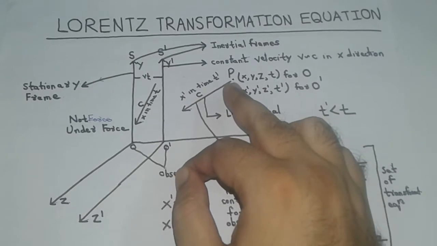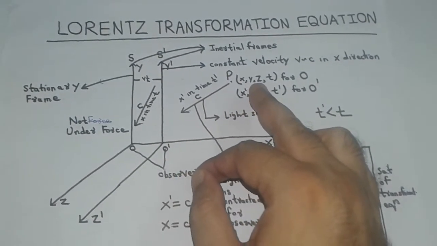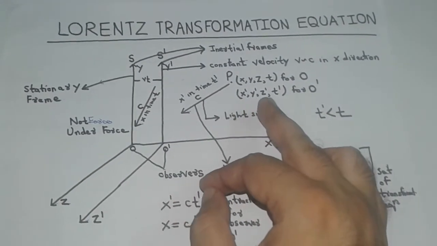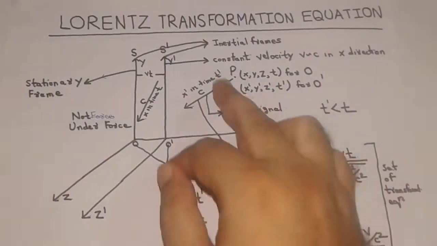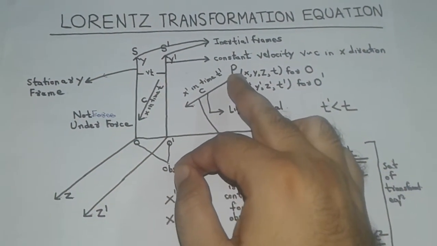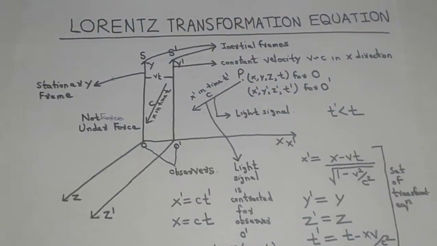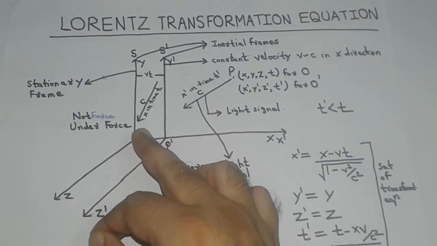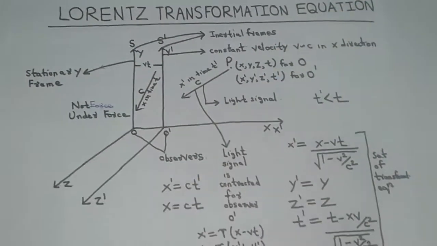Let P be any point in space whose coordinates are x, y, z for observer O and x dash, y dash, z dash for observer O dash. Let an event of light signal emission take place at point P. The light beam reaches observer O on traveling a distance x in time t.